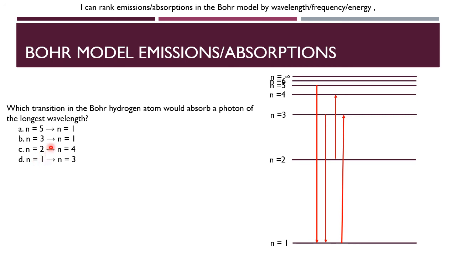Now the second thing to consider is the longest wavelength. So ask yourself, is that the highest energy, the largest energy gap, or is that the smallest energy gap? So remember, longer wavelength means lower energy. And again, when we say lower energy, we don't mean lower on the energy level diagram. We mean the lowest or the smallest gap in energy, because the gap in the energy matches the energy of the photon. So in this case, the answer here is C, n equals 2 to 4, because that gap between 2 and 4 is smaller than the gap between 1 and 3.